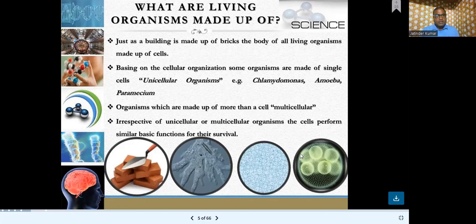And there are other organisms which are made up of more than one cell, called multicellular organisms. We are multicellular organisms. Animals, most of the animals, are multicellular organisms.